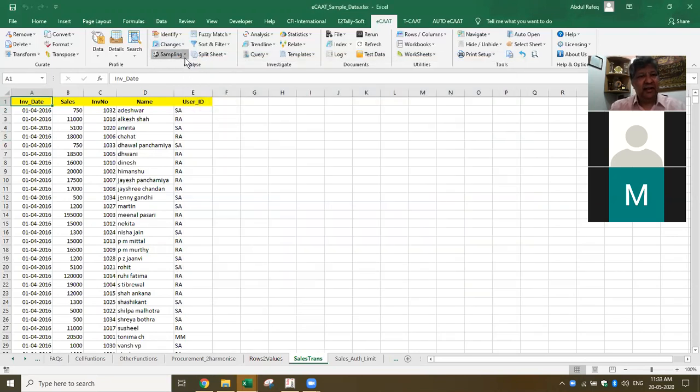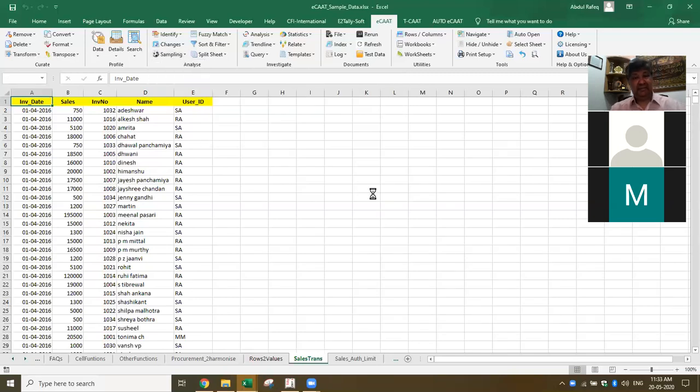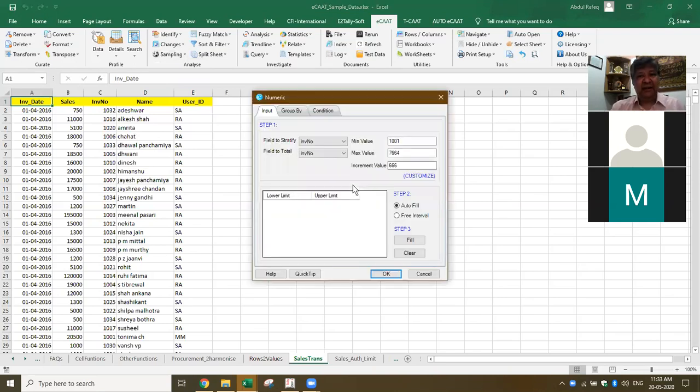Let me give you one more interesting one. Now I got sampling here, sampling based on total count. Here also that's also not. Now let's pick up the criteria based on analysis. Okay, this is numeric. Let me profile stratified. Let me pick up the stratified sampling. Now stratified sampling, what I want to do is sampling based on the value. I just do not want to pick based on anything. So I pick up the sales.